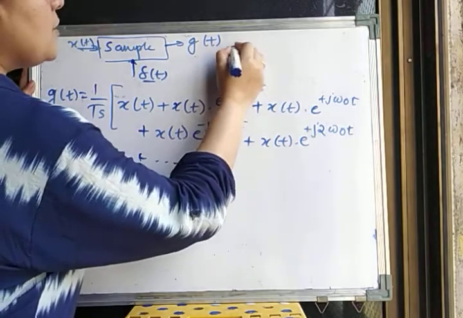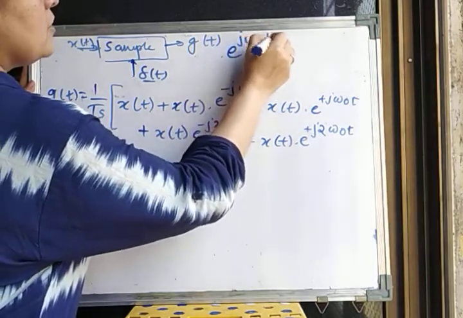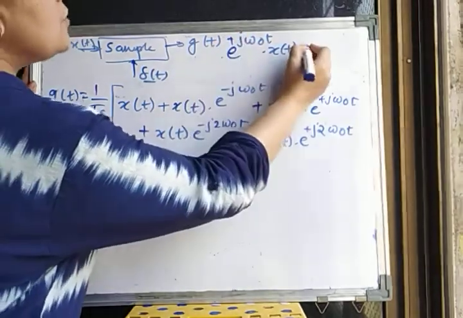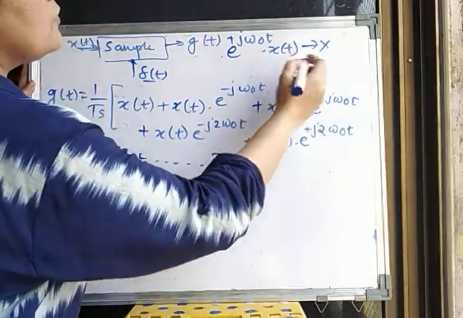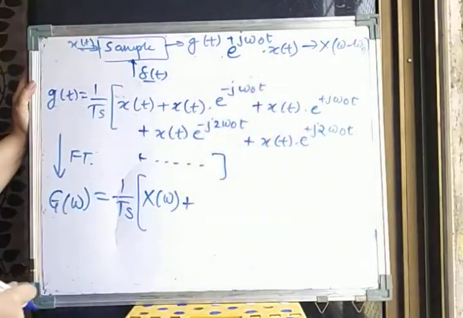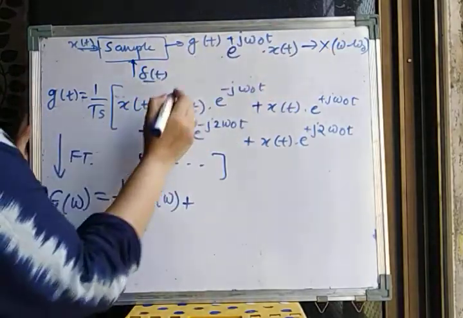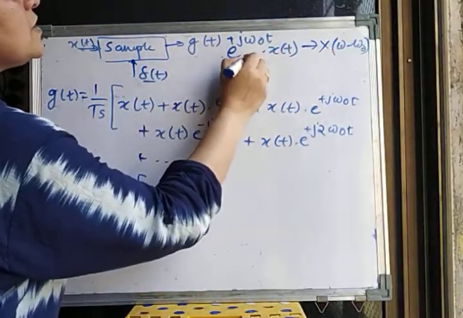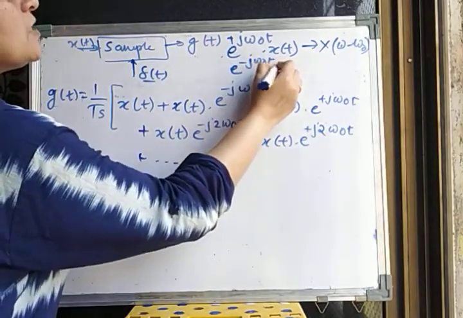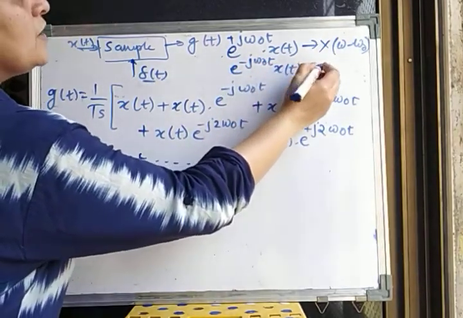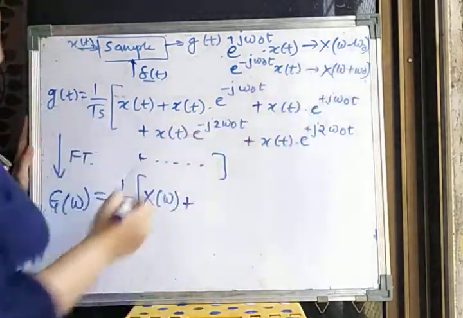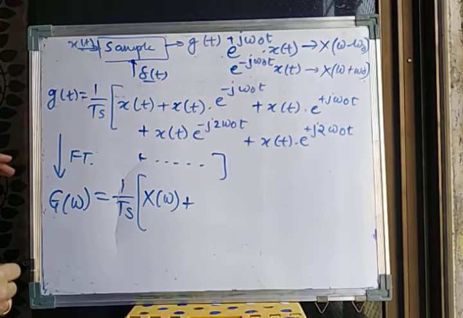So if I multiply x of t with e raised to plus j omega 0 t, this results in a frequency domain signal which will be shifted by omega 0. So I get x of omega minus omega 0. And if this x of t is multiplied in time domain by e raised to minus j omega 0 t, then it results into x of omega plus omega 0. So this is the time shifting property.